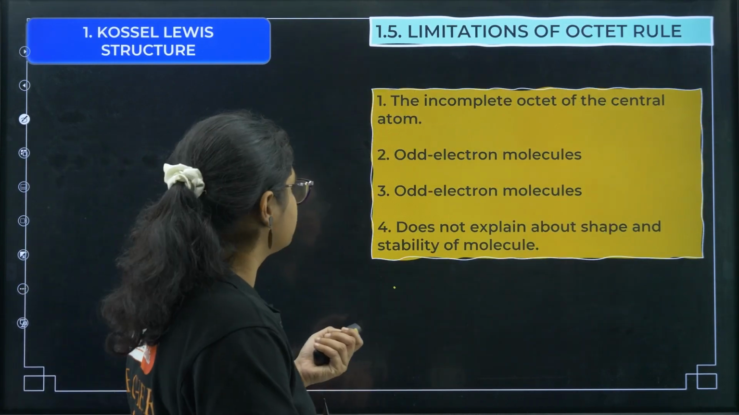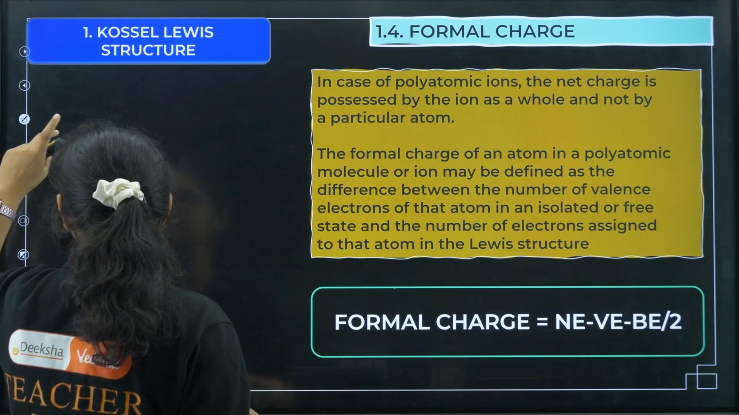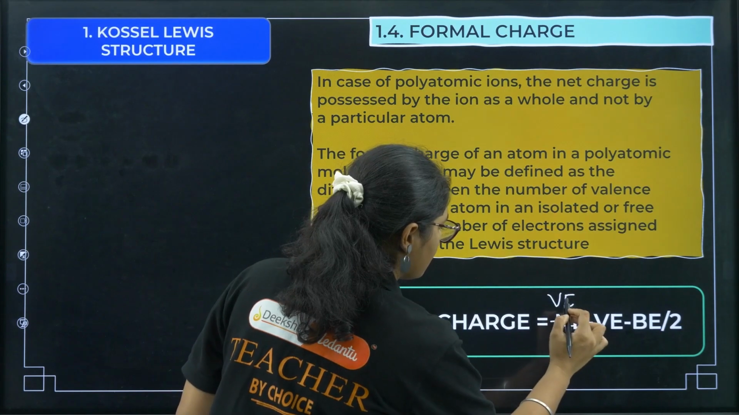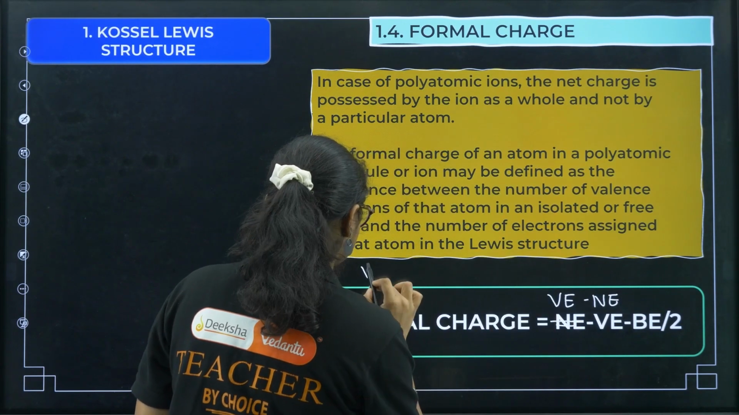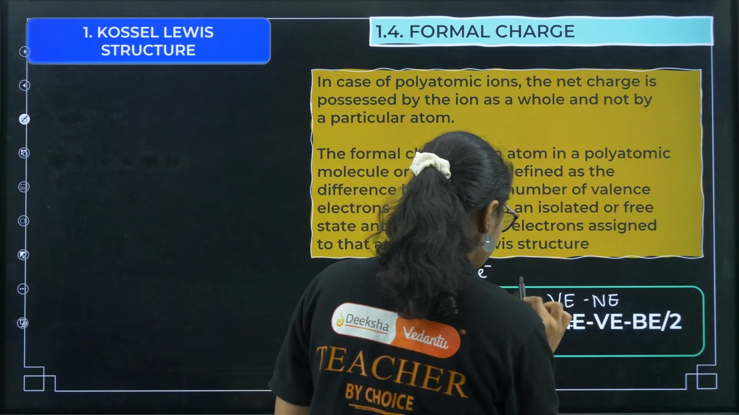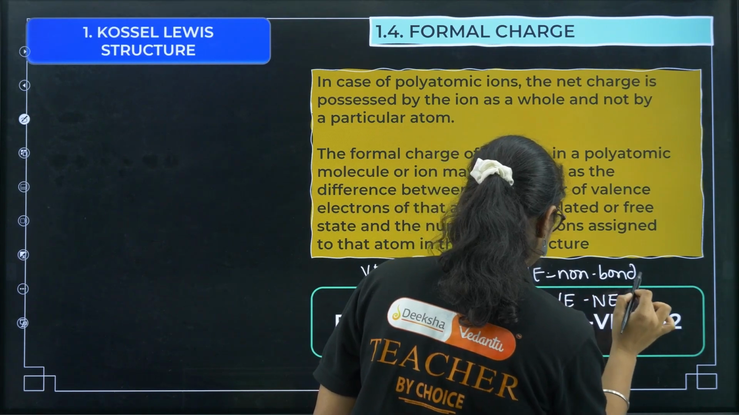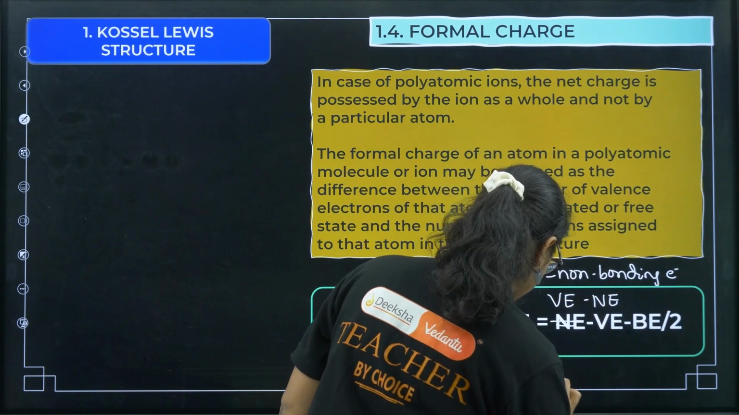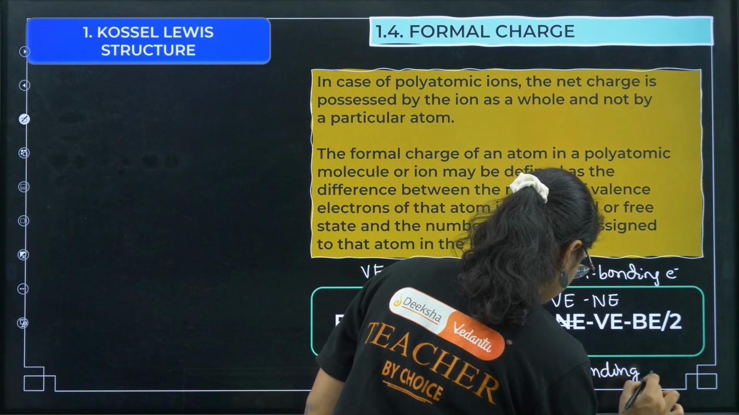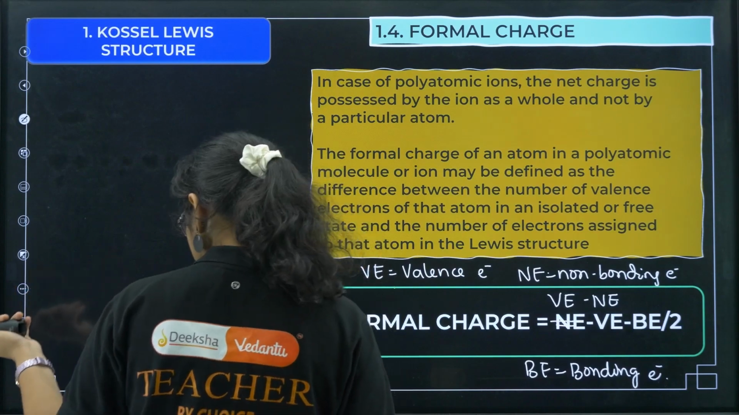Now we'll do some calculation here. We'll do one example. Let me erase this. Here I will write the meanings. So this is your Ve minus Ne minus Be by 2. What is Ve? Ve is valence electrons. What is Ne? Ne is non-bonding electrons. And what is Be? That is bonding electrons. Now we will calculate the formal charge for the example we discussed previously.